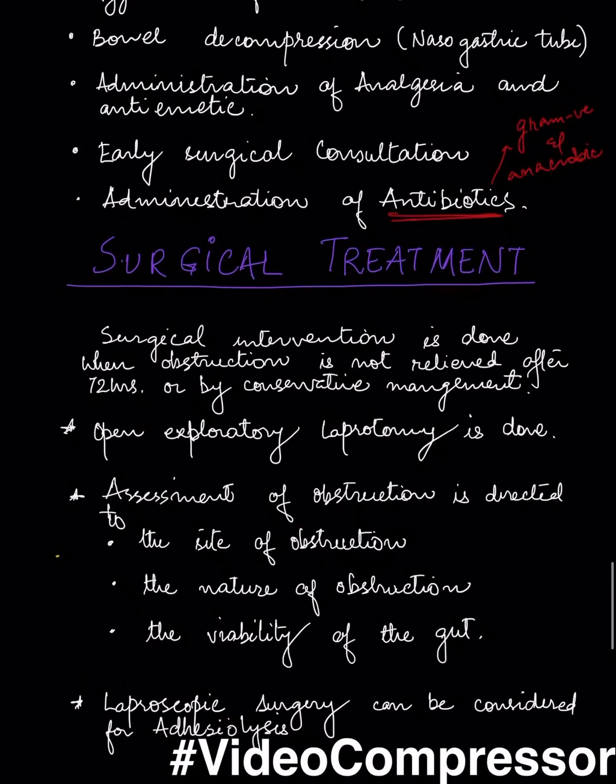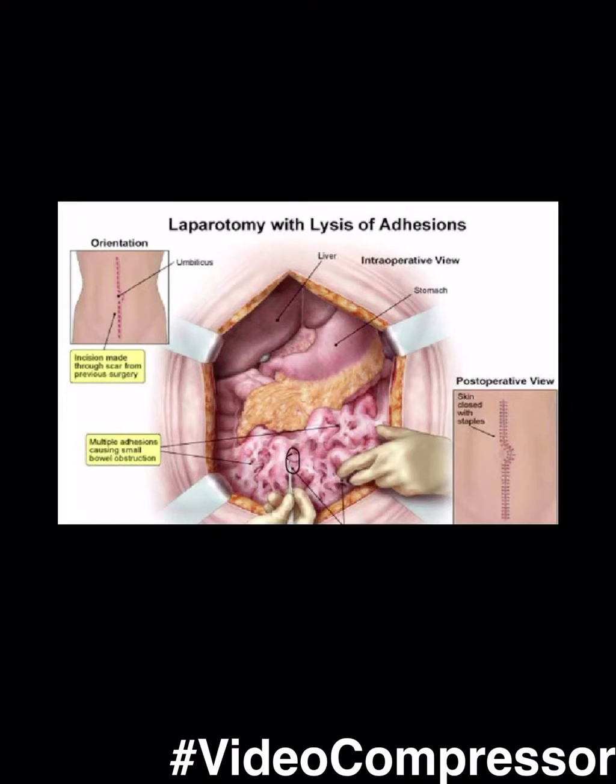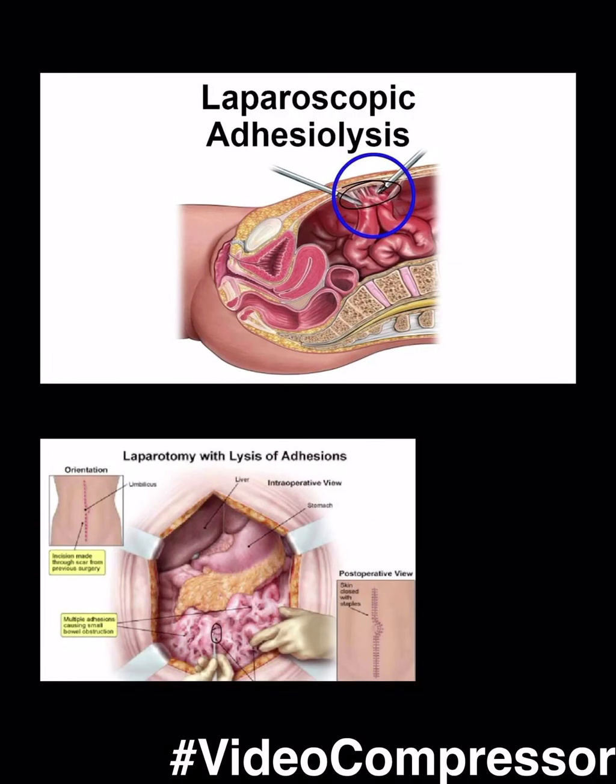The surgical treatment is only given if the patient is not relieved of symptoms or the obstruction by 72 hours by the conservative management. There can be two ways for the surgery. There can be open exploratory laparotomy or there can be laparoscopic adhesiolysis. And the assessment of the obstruction is done by the site of the obstruction, nature of the obstruction, and the viability of the gut. In the open laparotomy, the abdomen is opened and the adhesions are removed by electrocautery. This is a very painful procedure and the post-op is painful.